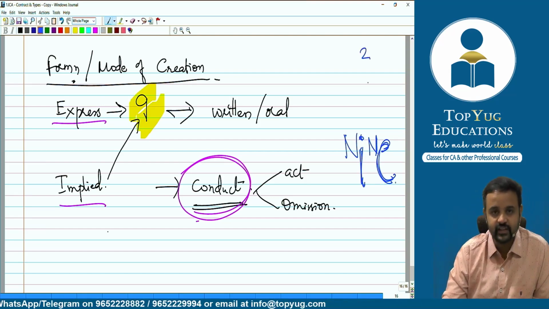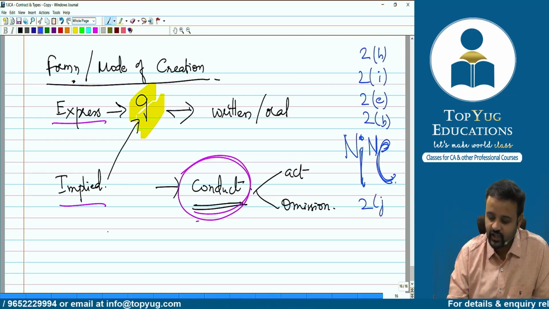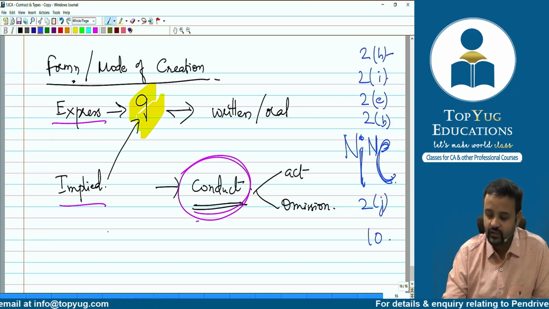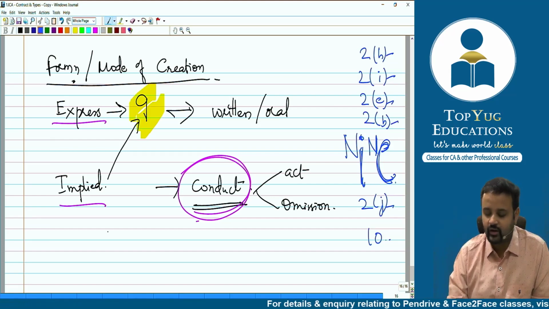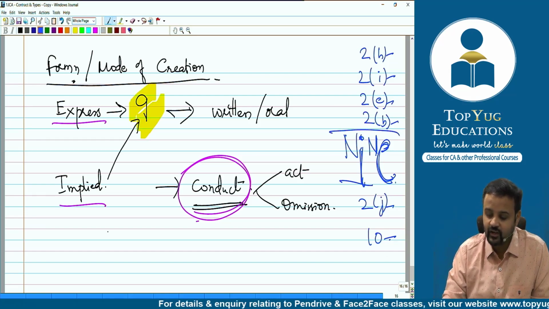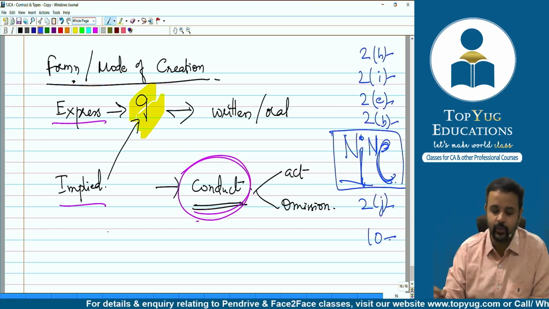We have discussed already section 2 clause H, section 2 clause I, section 2 clause E, section 2 clause B, section 2 clause J, section 10 as well. This is 2 clause H, contract. 2 clause I, voidable contract. 2 clause E, agreement. 2 clause B, promise. 2 clause J, void contract. Section 10, essential elements of valid contract or conditions of enforceability. Now you are able to understand. What is section 9? Express contract or implied contract. Okay.